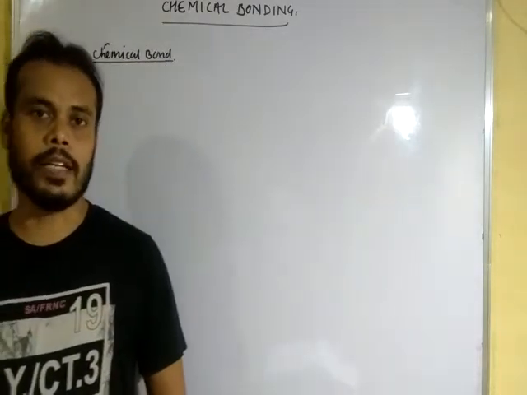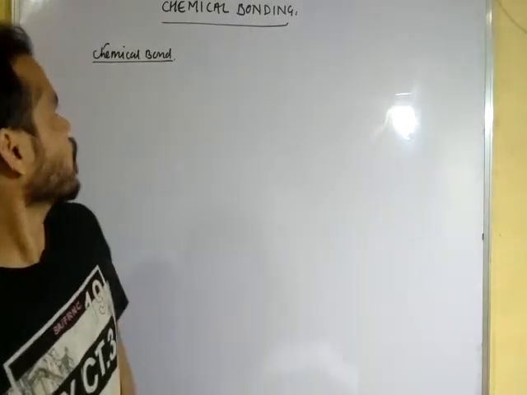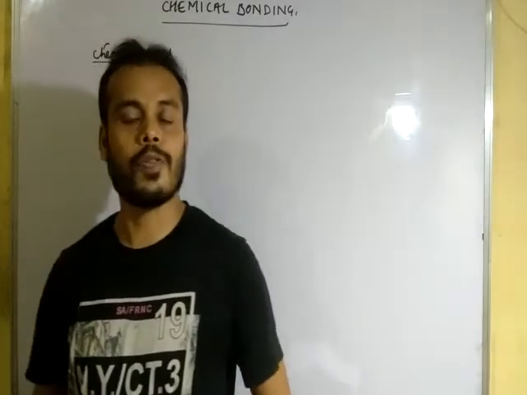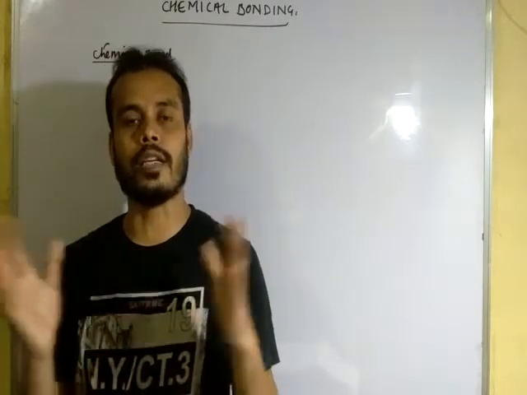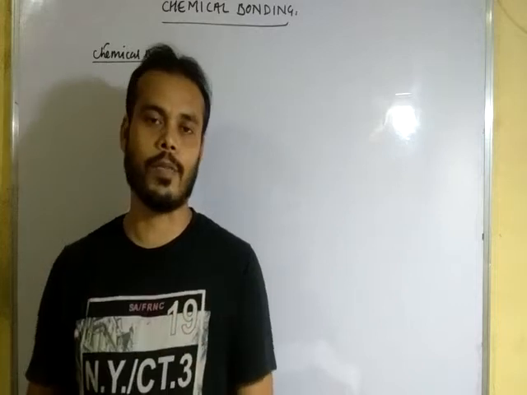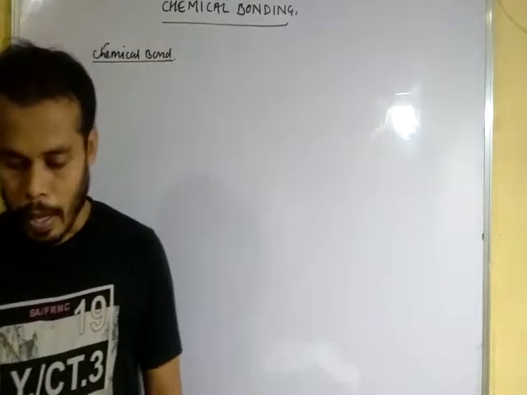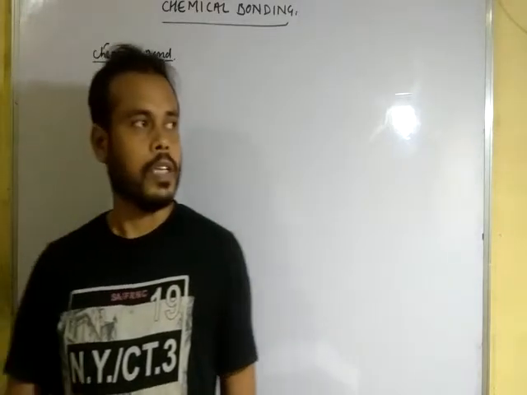What is the criteria? Here it is written: chemical bond. What is a chemical bond? The force of attraction by which atoms are combined together to form a molecule is called chemical bonding.